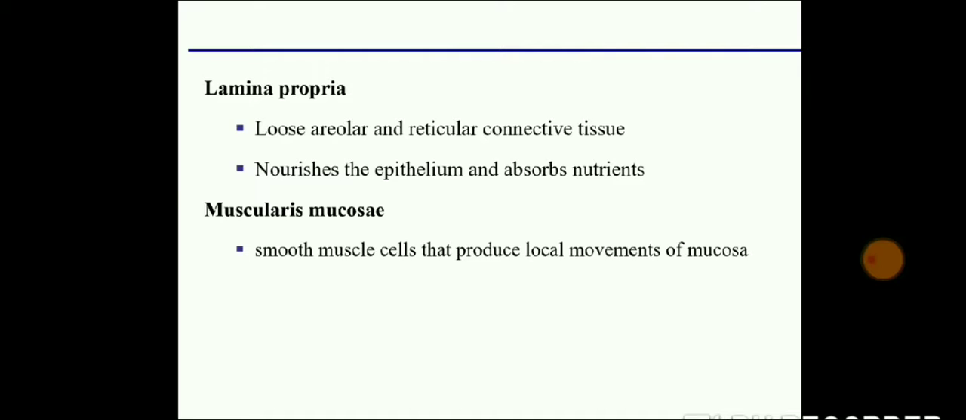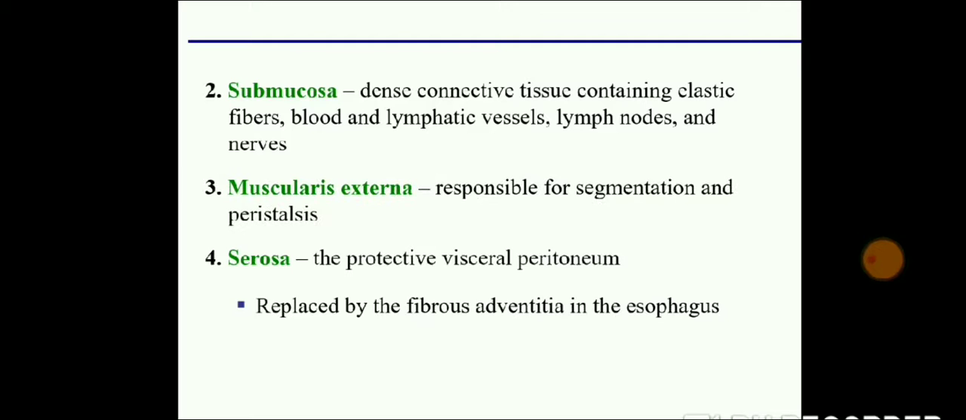Now next is lamina propria. It is a loose areolar and reticular connective tissue and it nourishes the epithelium and helps to absorb the nutrients. Then muscularis mucosae, that is a smooth muscle cell and it produces a local movement of the mucosa. Because of this the alimentary canal is stretchable.